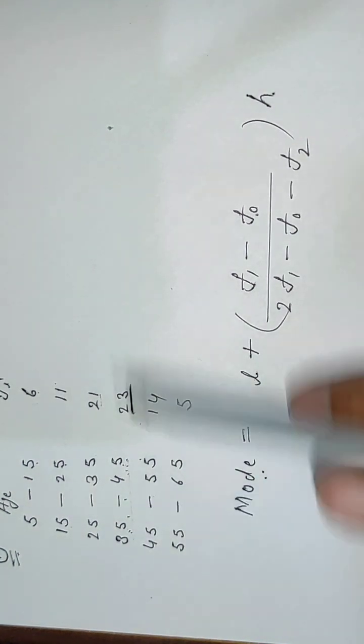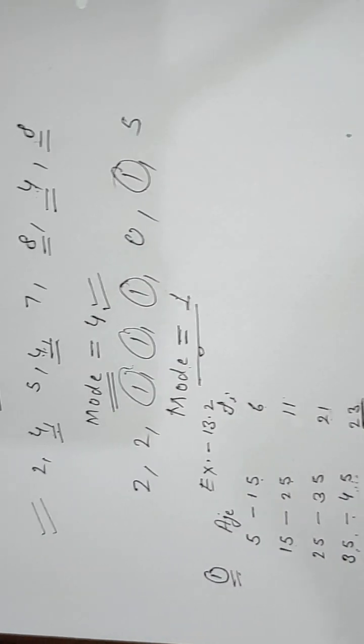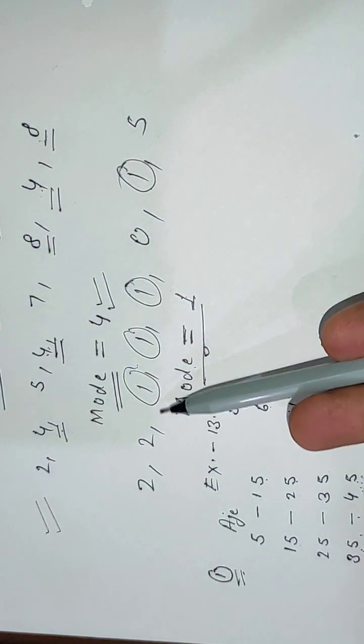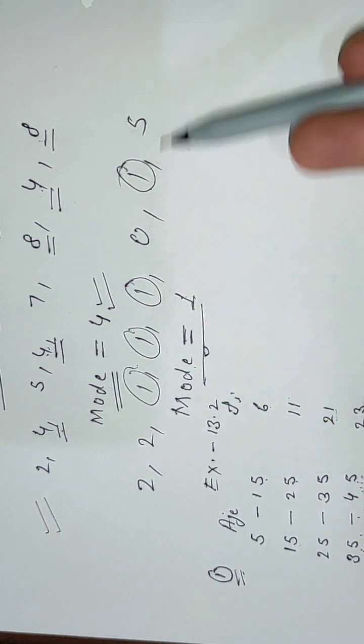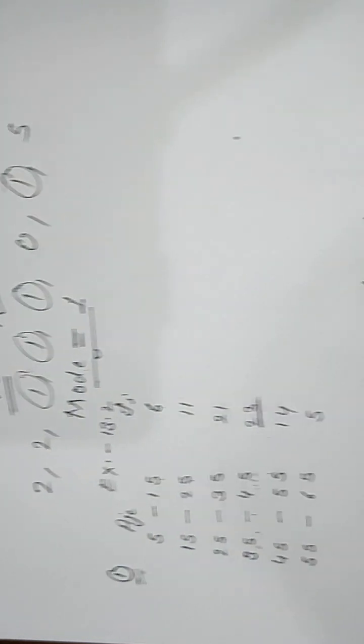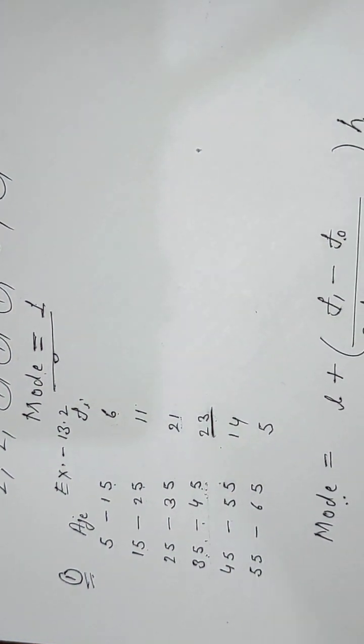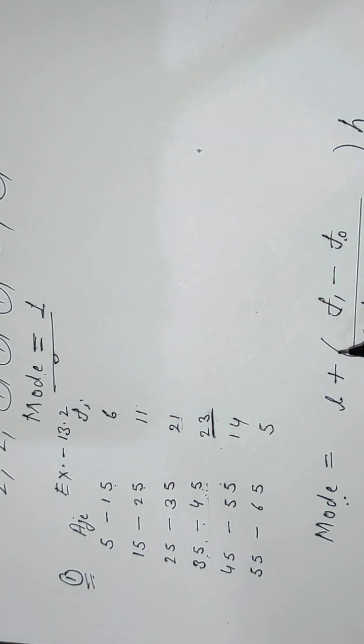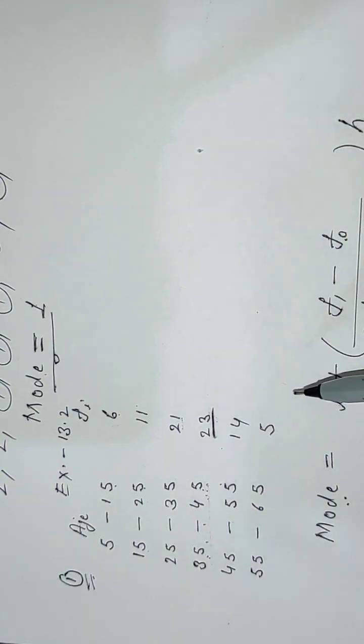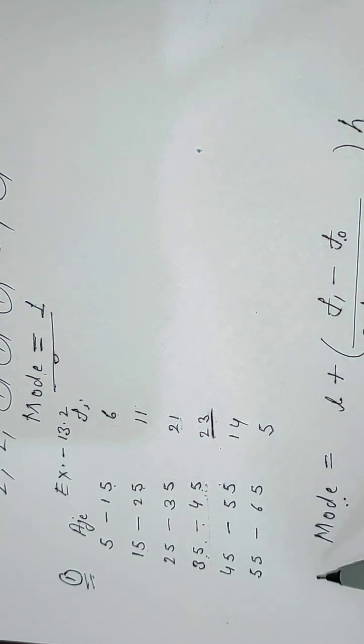In the grouped frequency distribution, suppose if we are given an ungrouped data, then we can just by viewing tell what will be the mode. But in this case, just by viewing we cannot tell what will be the mode. So we will use this formula. And for your information, I want to tell you, we applied 3 methods to find mean: direct method, assumed mean method, and step deviation method. But to find mode, there is only one. We will apply only this formula in whole 10th class. Okay.